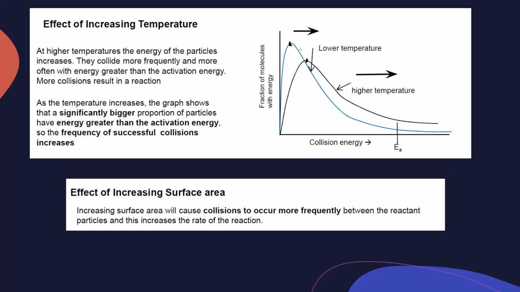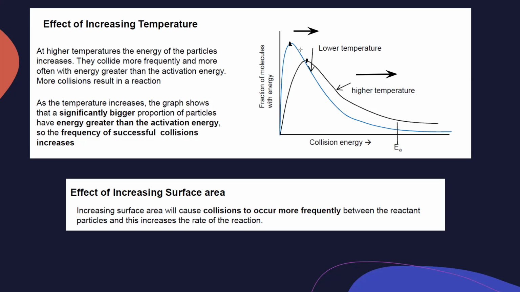Why is the number of particles with probable energy decreasing? Because as we increase the temperature, most of the particles will have high energy, not the probable energy. That's why the number of particles which have probable energy will decrease, and the peak will shift towards the right-hand side. So as the temperature increases, a significantly bigger proportion of the particles have energy greater than the activation energy, as they will have more successful collisions.